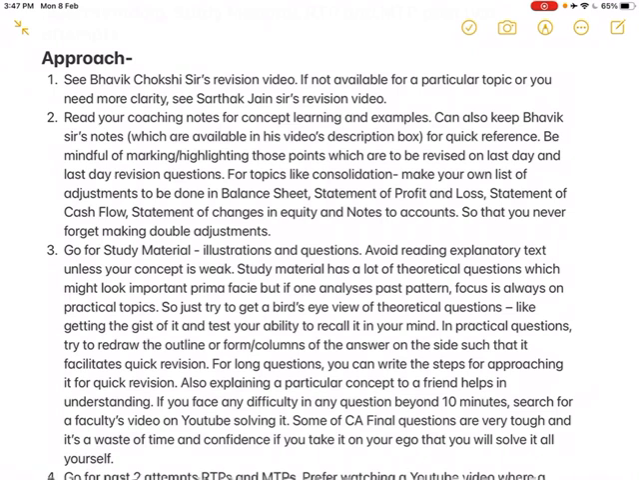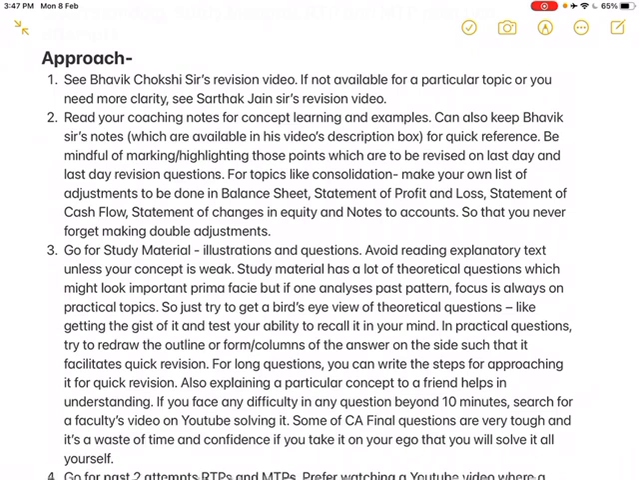And be mindful of marking or highlighting those points which are to be revised on the last day, as well as marking the last day revision questions. For example, some of the examples given by your teacher might be very important, or might have some key points which you want to revise on the last day. So you should mark them along with your first read only. And for topics like consolidation, make your own list of adjustments to be done in the balance sheet, statement of profit and loss, statement of cash flow, statement of changes in equity, and notes to accounts, so that you never forget about making the double adjustments.